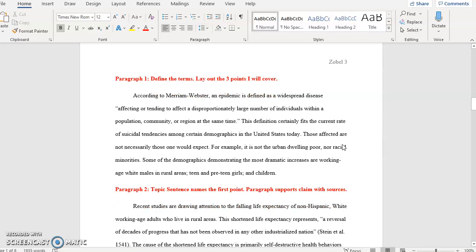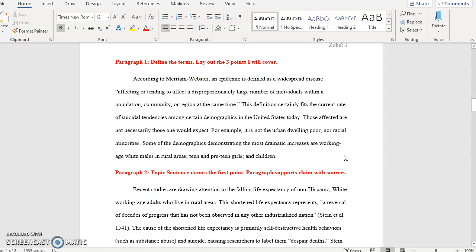Because I'm dealing with 3 demographics, each of the paragraphs in this segment is going to deal with one of those 3 demographics. So in paragraph 1, I open up with just the dictionary definition of what an epidemic is. And I make the connection that that fits the rate of suicide tendencies in the United States today. And then I list the 3 demographics that I'm going to cover.